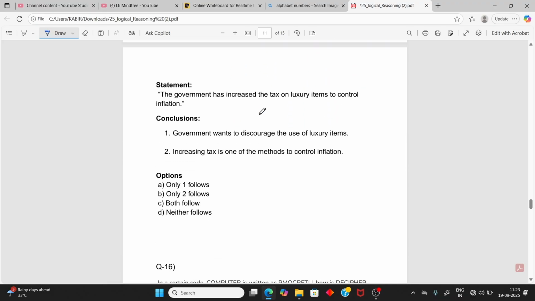Moving to the next question. To solve this question, you only take the statement. Don't assume anything outside of the statement. The statement says: the government has increased tax on luxury items to control inflation. Does the government want to displace? No. The increase in tax is one of the methods to control inflation, yes. So that is the conclusion that follows. Only two. The other is not mentioned, discourages.